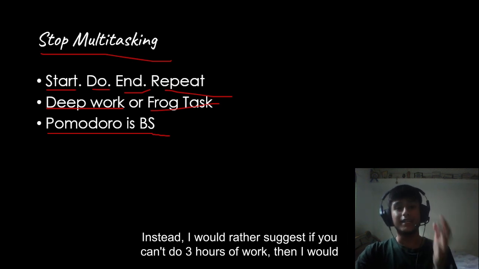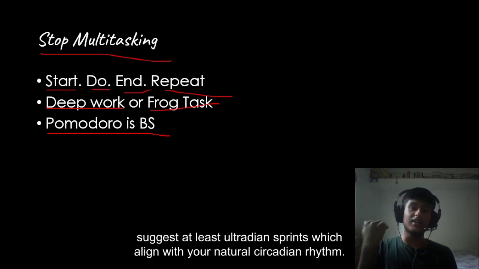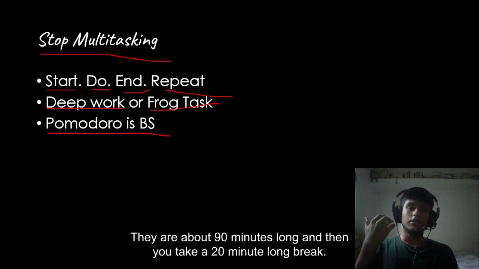Instead, I would rather suggest, if you can't do 3 hours of work, then I would suggest at least ultradian sprints which align with your natural circadian rhythm. They are about 90 minutes long and then you take a 20 minutes long break.